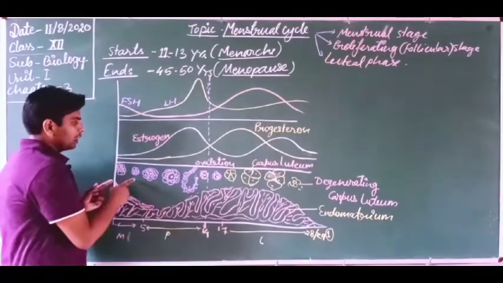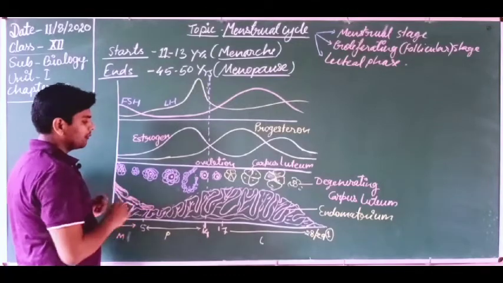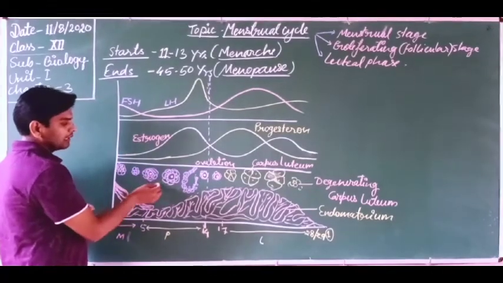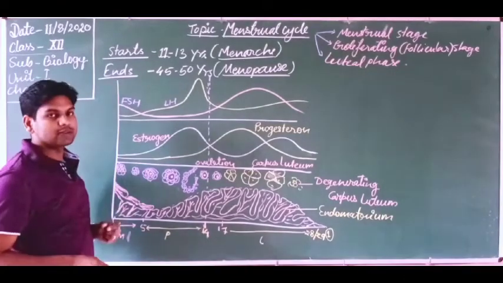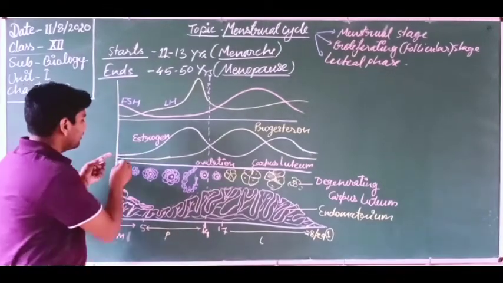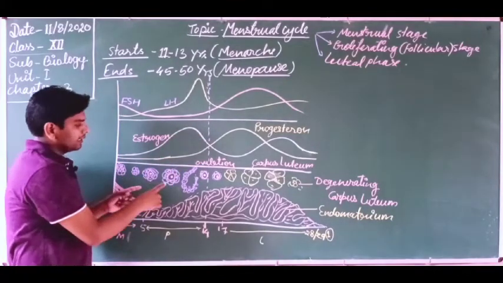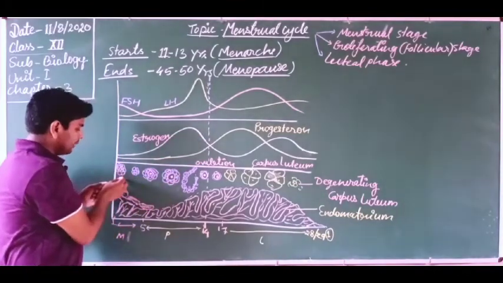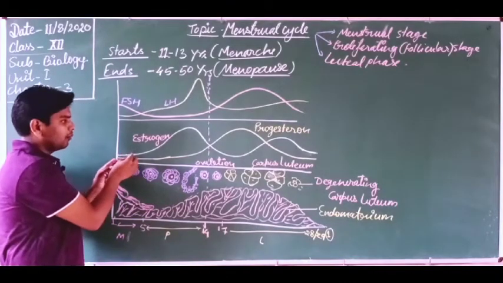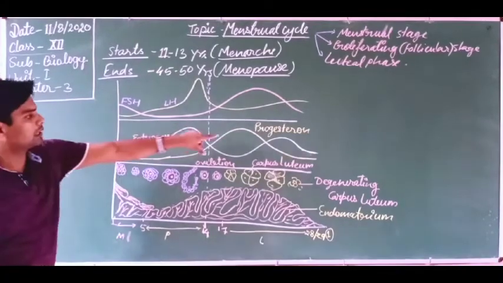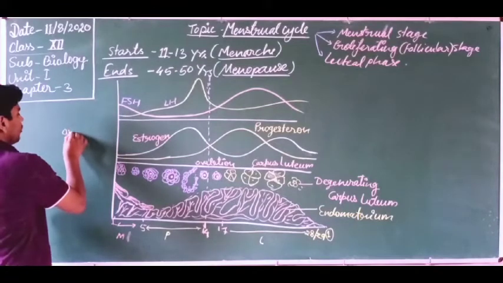And when the follicles are growing up, these follicles have a membrane or covering. So you are looking, this is the purple colored covering of the follicles. It secretes the estrogen hormone. So the level of estrogen is higher because the follicles are getting developed more. They are getting developed, they are starting the hormone estrogen. It is an ovarian hormone, because estrogen and progesterone are the hormones secreted from the ovary. So I am writing here ovarian